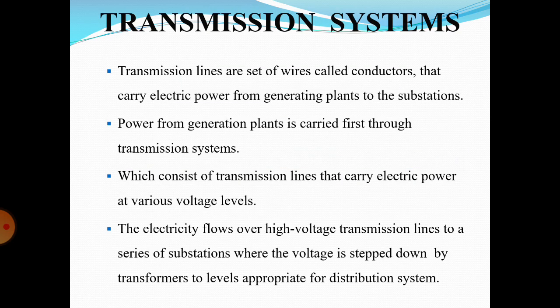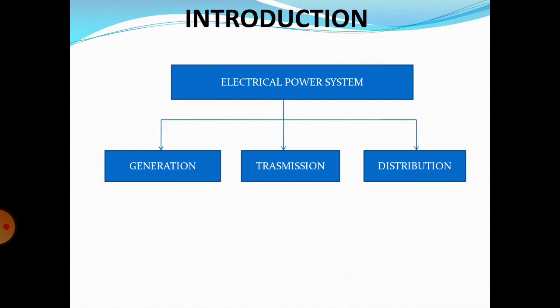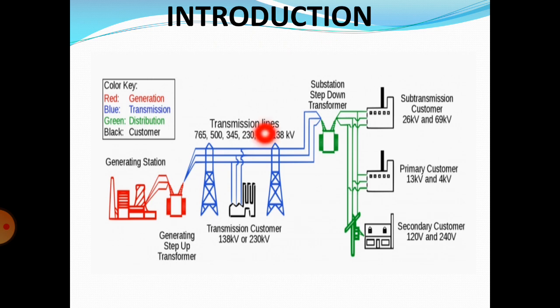Okay, next is a brief introduction about the transmission system. The transmission lines are a set of wires called conductors. In the transmission system we are having different conductors. These are the different wires. These are called the transmission lines. These blue color lines are called the transmission lines. These transmission lines, a set of wires, make up the transmission system.